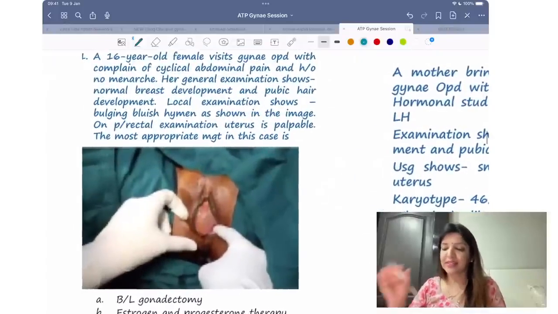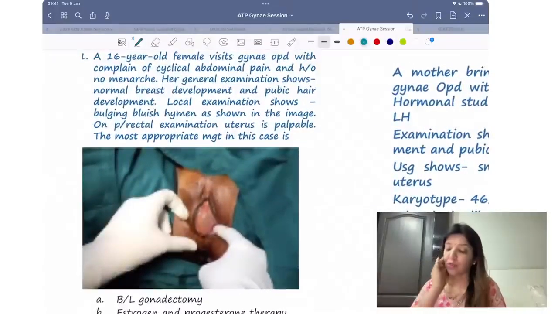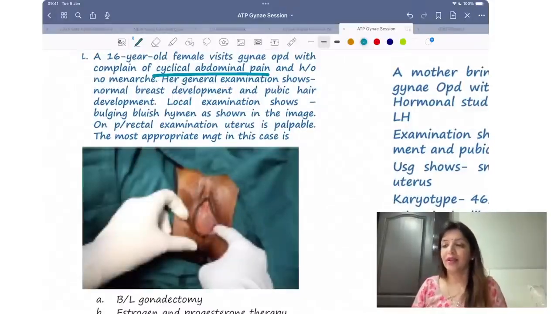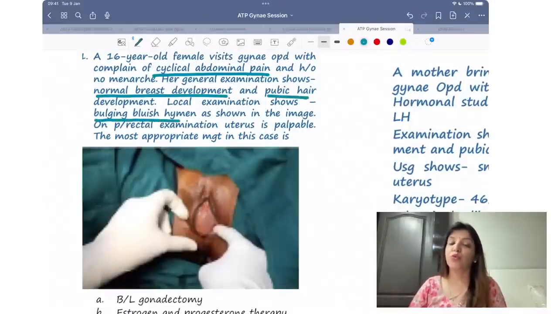So ये देखो. A 16-year-old female visits gynae OPD with complaint of cyclical pain in abdomen. जैसे ही उन्होंने बोला cyclical pain in abdomen, what do you think about? You have to think about cryptomenorrhea. And cryptomenorrhea में most common cause कौन सा होता है? Imperforate hymen. Her general examination shows normal breast development, normal pubic hair development. Local examination shows bluish bulging hymen. Per rectal examination में uterus is palpable.